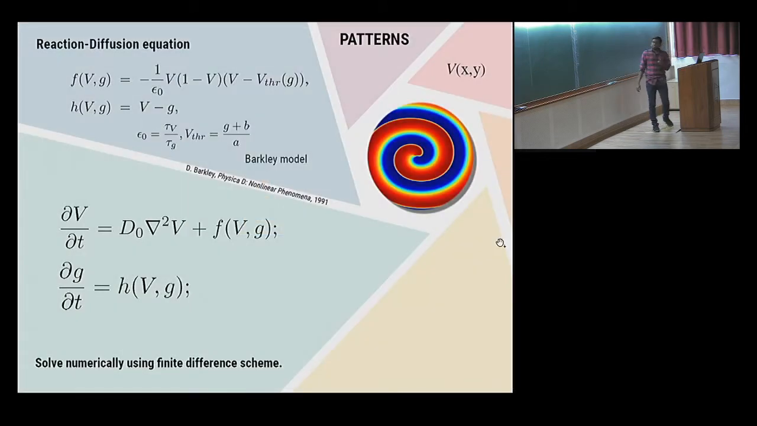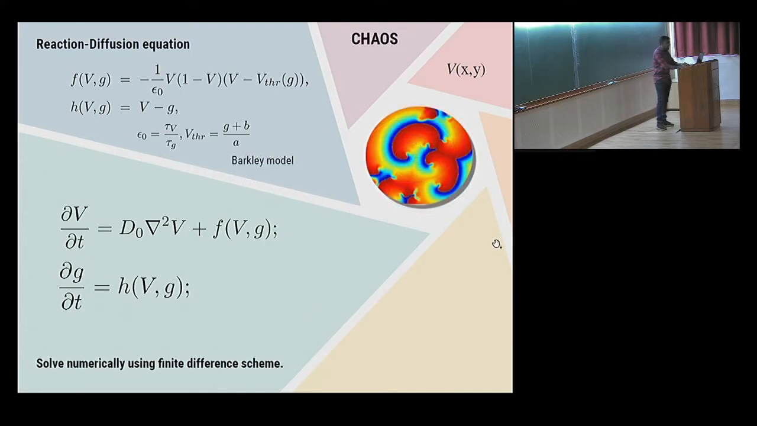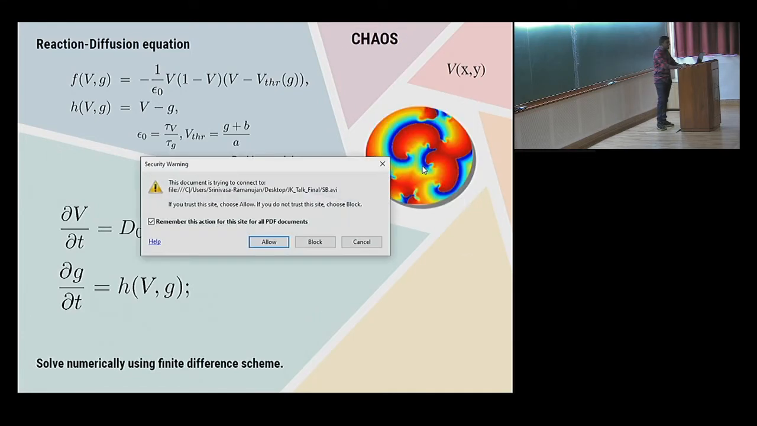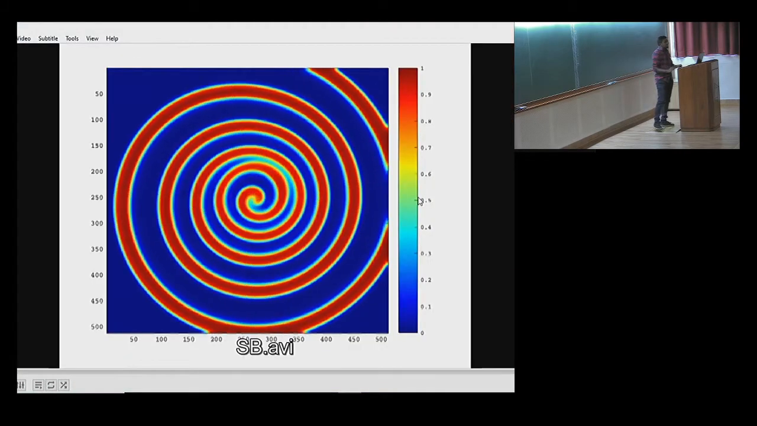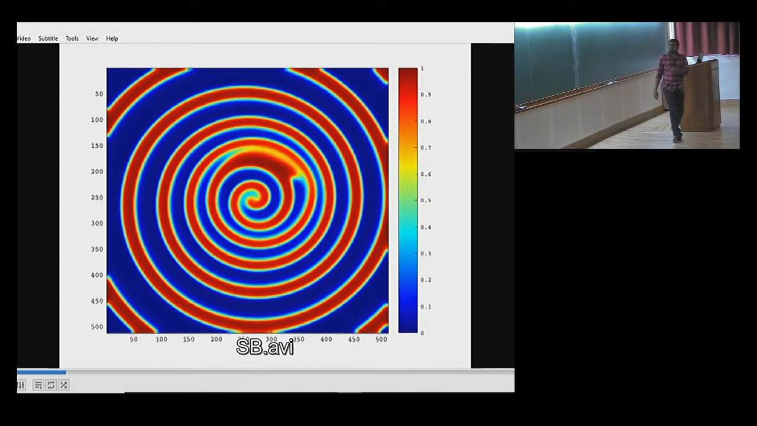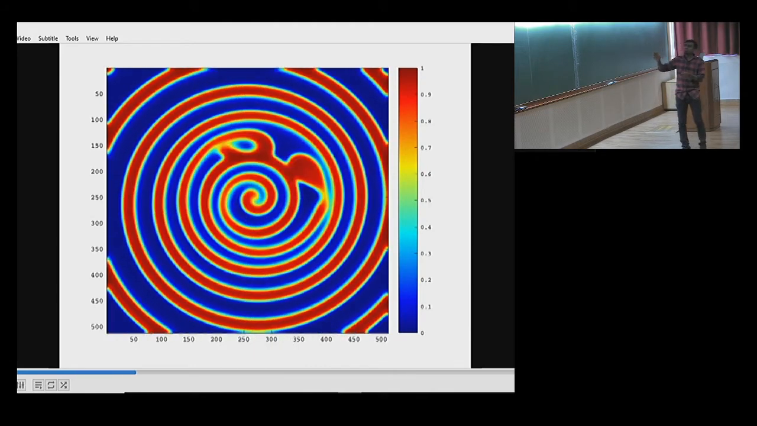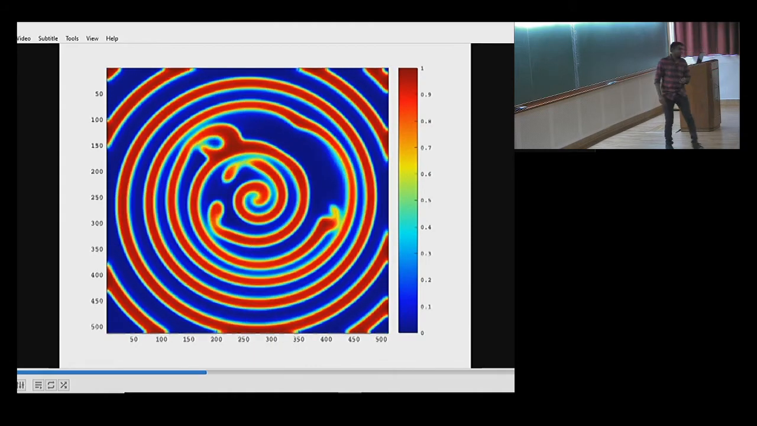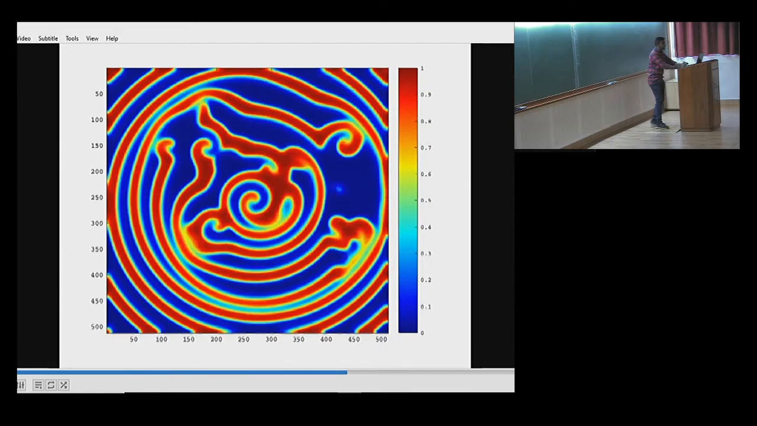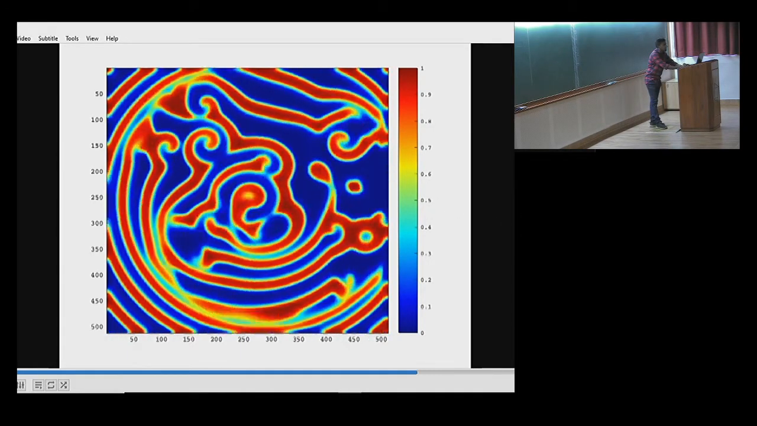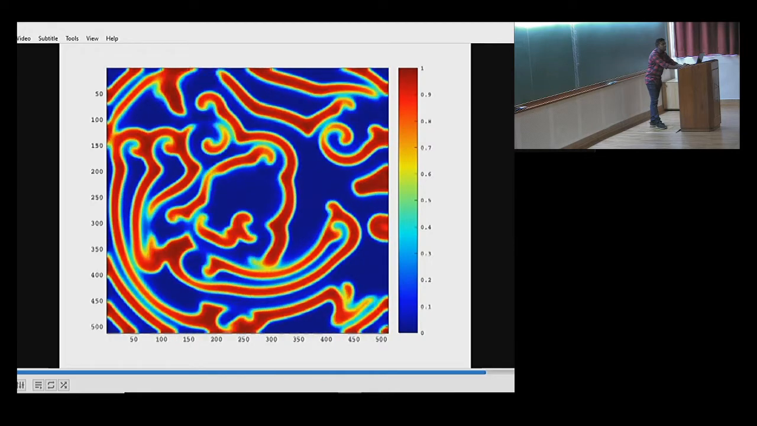This is one set of solutions, but if you tune the parameters enough, the same spiral wave can break into multiple spirals, and this is a chaotic regime. Basically, we have done nothing. The spiral wave continues and by itself breaks up into multiple spirals, and you'll see a beautiful structure forming. So these are the solutions of these equations.